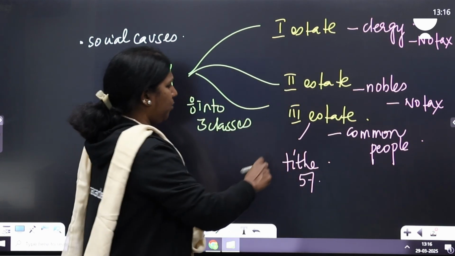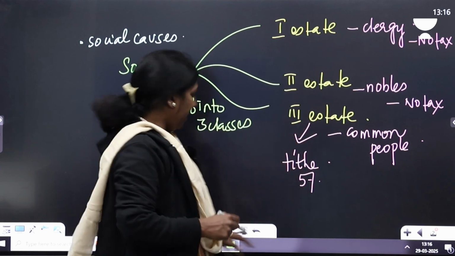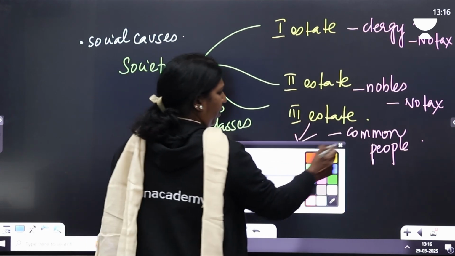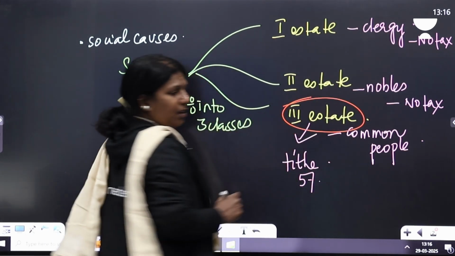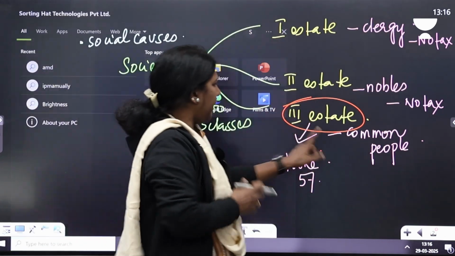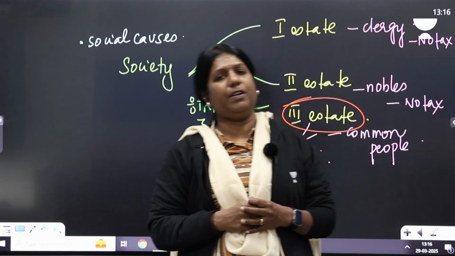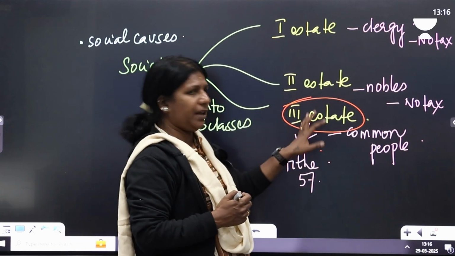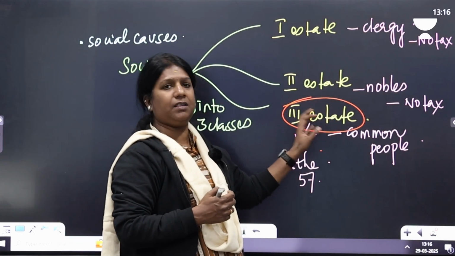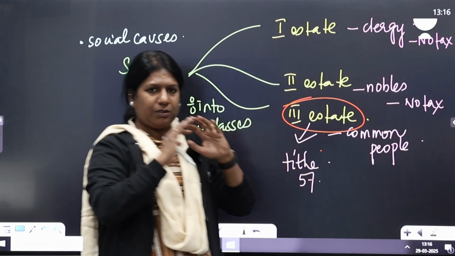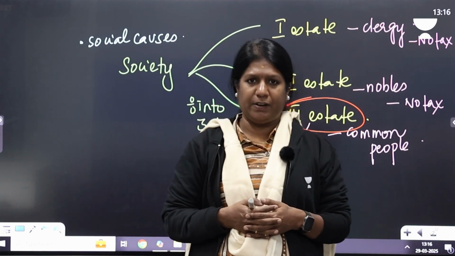They have to pay to the clergy. So the entire financial burden of the society went onto the third estate, and that is why the third estate organized themselves into groups and became revolutionaries. All the educated and learned men were there in the third estate. So this is the background of the French Revolution.